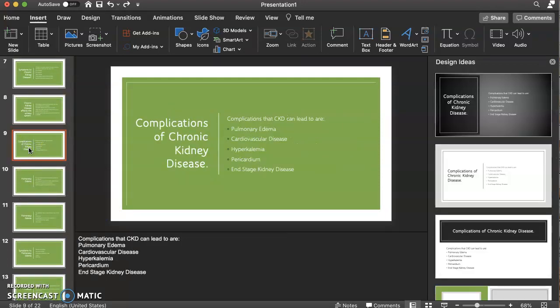Complications of chronic kidney disease. The complications that chronic kidney disease can lead to are pulmonary edema, cardiovascular disease, hyperkalemia, pericarditis, and end-stage kidney disease.